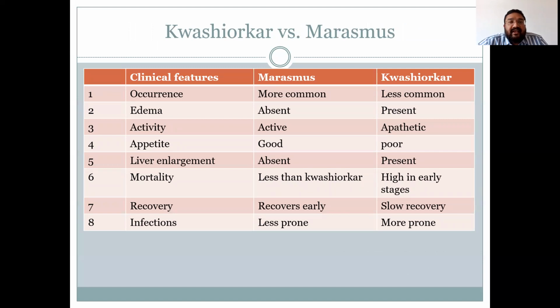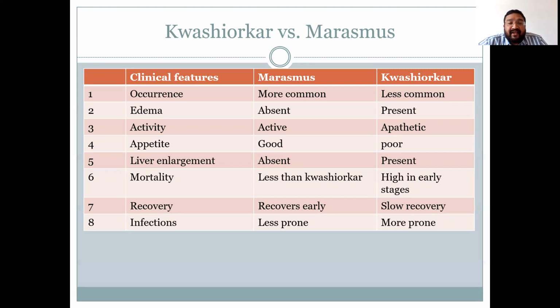This is an important slide differentiating kwashiorkor and marasmus. These are the differentiating features. Marasmus is more common than kwashiorkor. Edema is absent in marasmus while it is present in kwashiorkor. Marasmic child is active while a child with kwashiorkor has apathetic look and has lack of interest in the surrounding. Marasmic child has a good and voracious appetite while child with kwashiorkor has poor appetite. Hepatomegaly is present in kwashiorkor but not in marasmus. Mortality is more in kwashiorkor and less in marasmus.